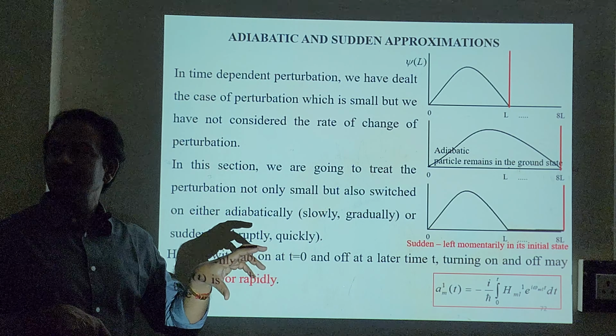So that's all. We have two terms. We keep one term constant, change the other, and get the expression for adiabatic. We keep this one constant, change this one, and get another expression for sudden approximation. That's the idea. In both cases, we are going to find the transition probability using the first order correction of time-dependent perturbation theory.